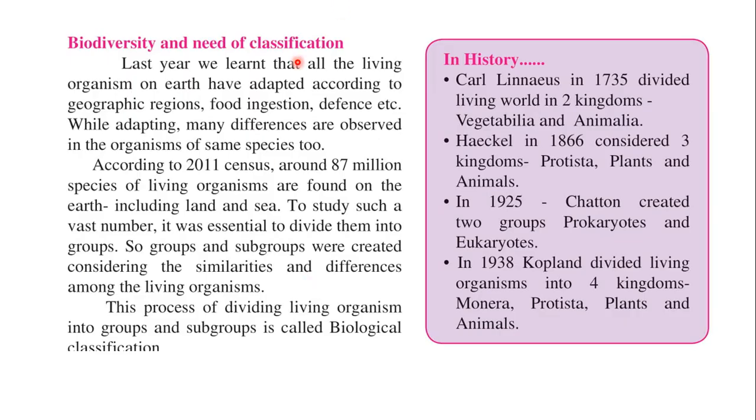Now see, this is the start of the chapter, biodiversity and need of classification. Last year we learned that all living organisms on earth have adapted according to their geographic region, food ingestion, defense, etc. As per the rule of evolution, we have learned that the animals adapted to their geographical regions and surroundings have survived.